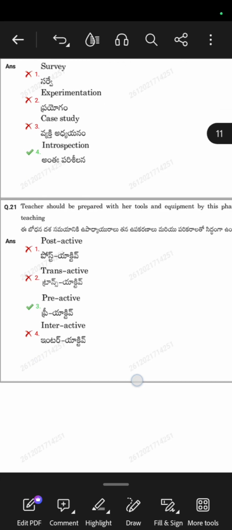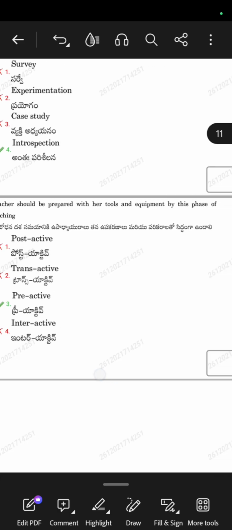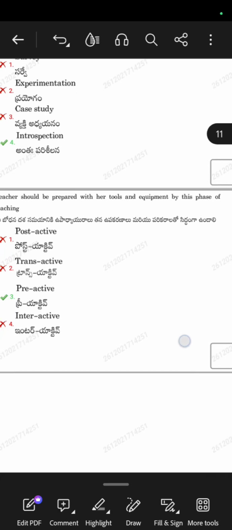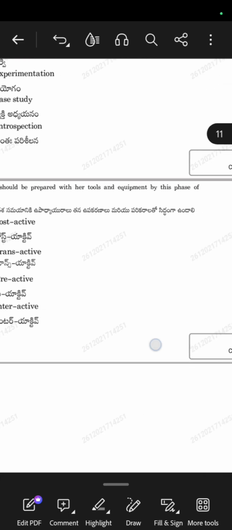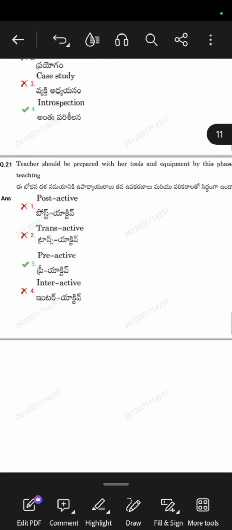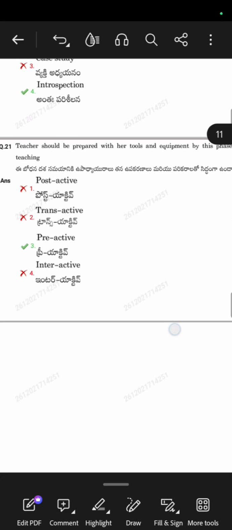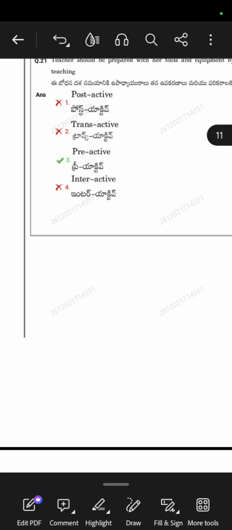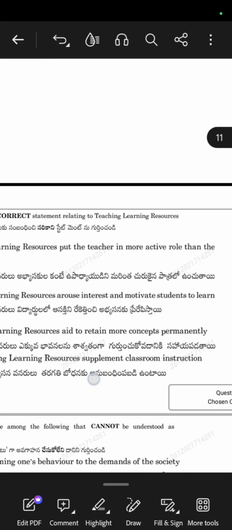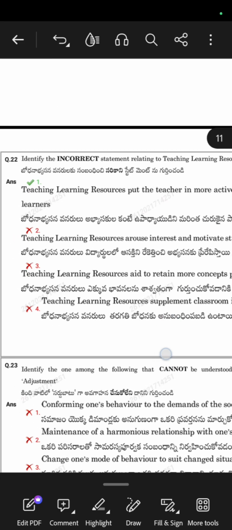Next question. The teacher should be prepared with her tools and equipment by this phase of teaching. So TLMs, here it is asking about the TLM equipment. Post-active, transactive, pre-active and interactive. The phase is pre-active, not post, not after teaching, not trans, during, not inter, in the middle. So this is about pre-active, before. Okay, next question is the 22nd.